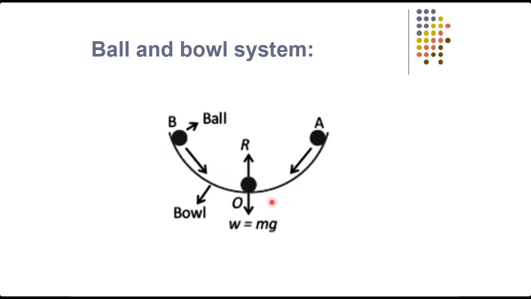And this continues again and again, and a time comes when the body stops at the equilibrium position.